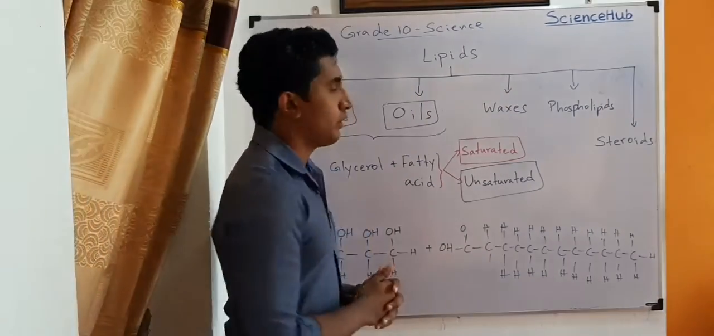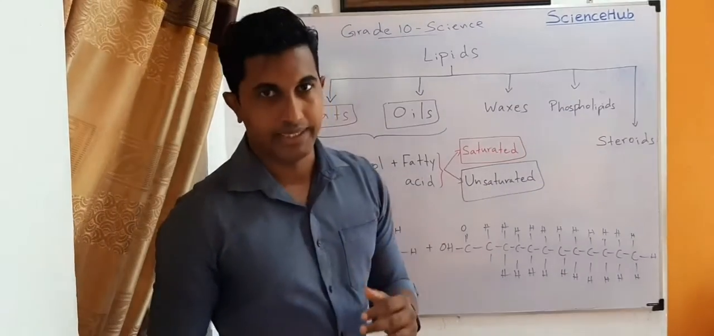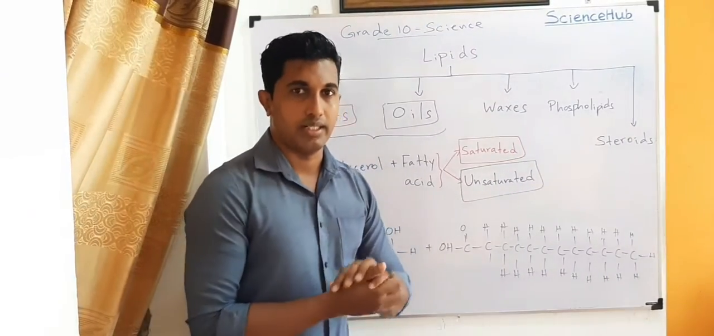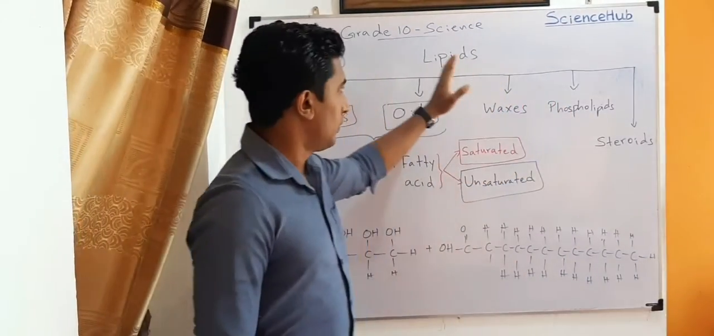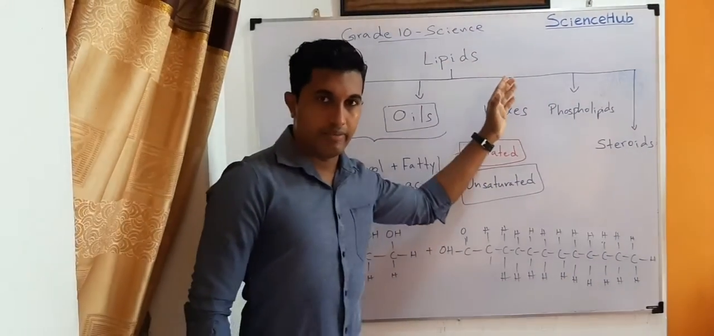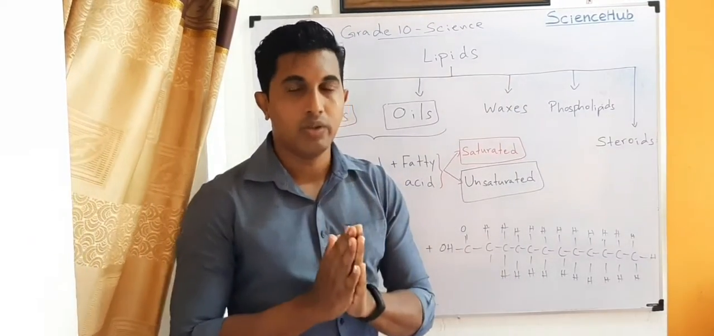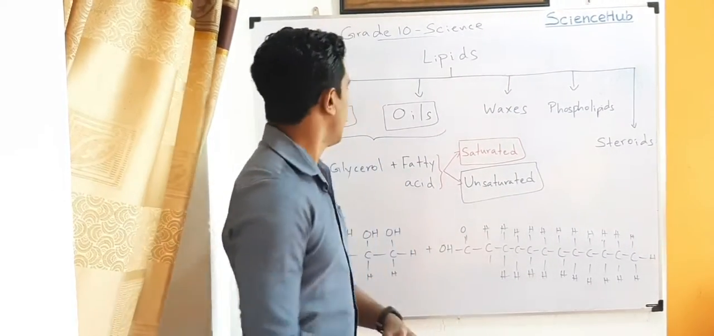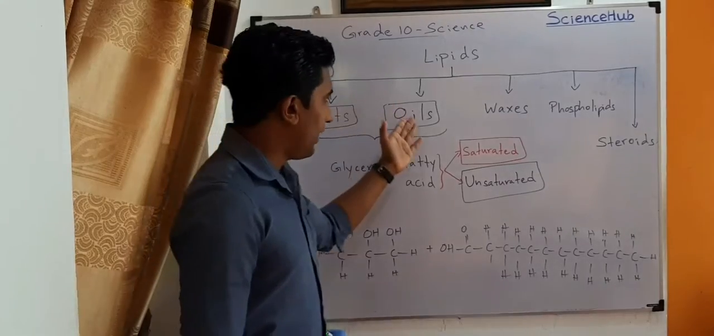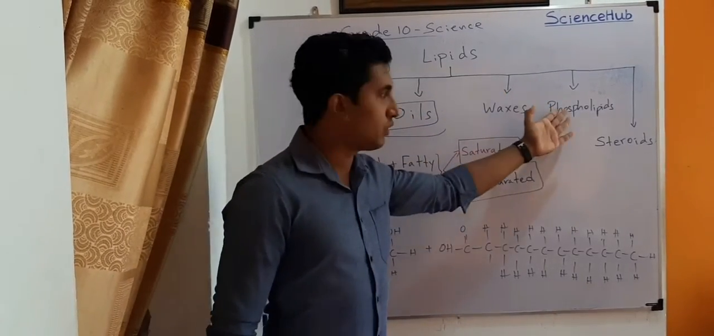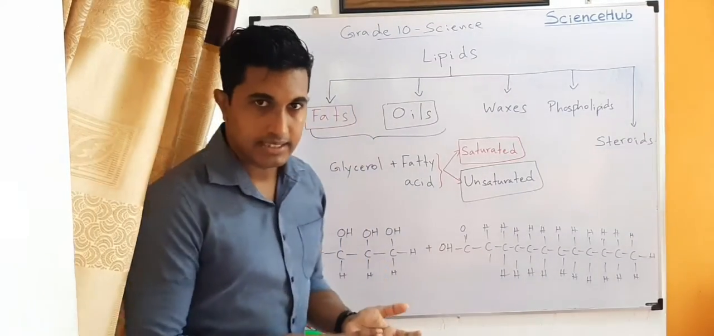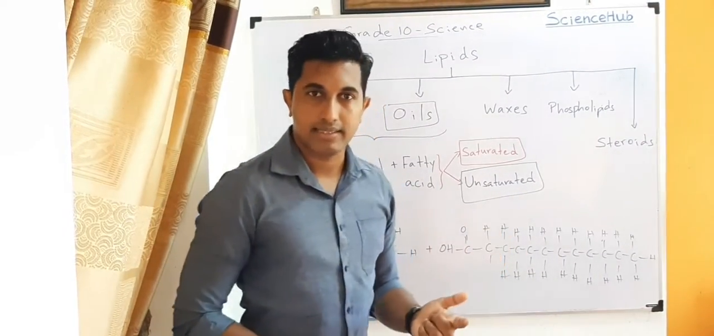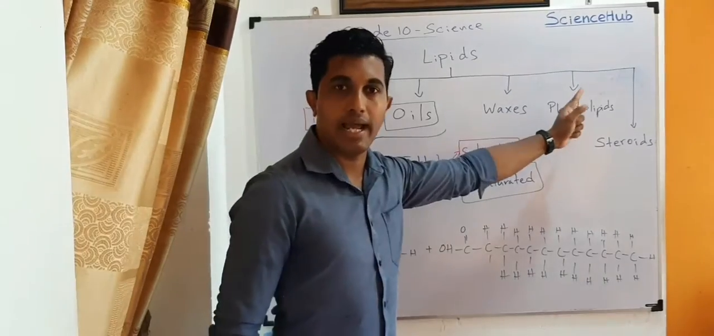Now today we are going to talk about lipids, and there are about 5 categories belonging to lipids. Lipids can be divided into 5 main categories known as fats, oils, waxes, phospholipids and steroids.